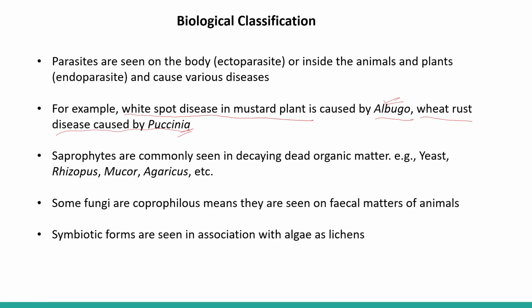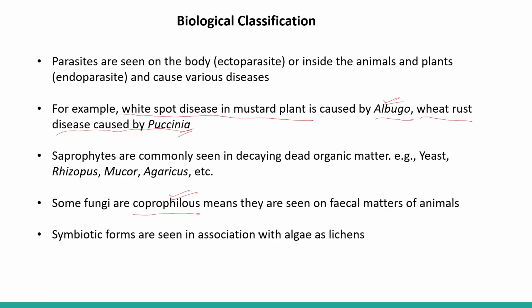Okay, saprophytes are commonly seen in decaying and dead organic matter. So they act as saprophytes also. What are some of the saprophytes? Yeast, Rhizopus, Mucor, Agaricus. These are some examples of fungi which act as saprophytes. Some fungi are coprophilous, meaning they also grow on the fecal matter of animals. So that is why they are called coprophilous fungi.